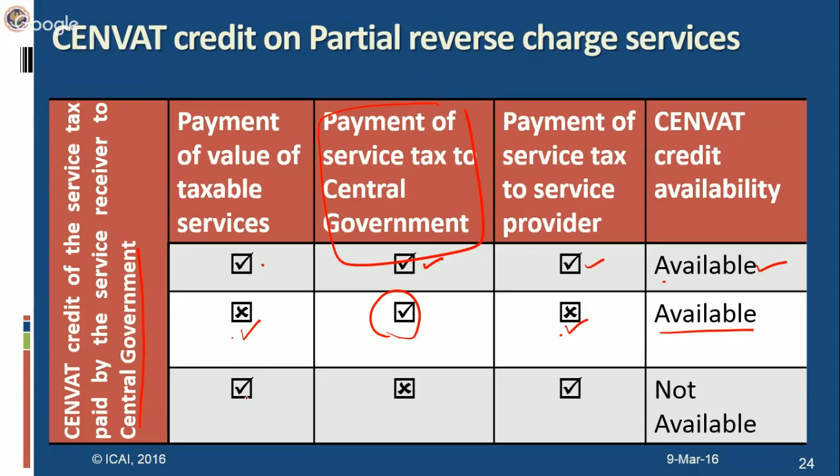Then in third case, he has made full payment to service provider of value as well as of service tax, but he has not made the payment to the central government of his portion. So he cannot claim the CENVAT credit of the portion which he has to deposit to the central government. The credit will not be available.